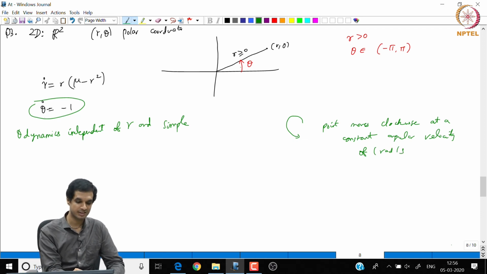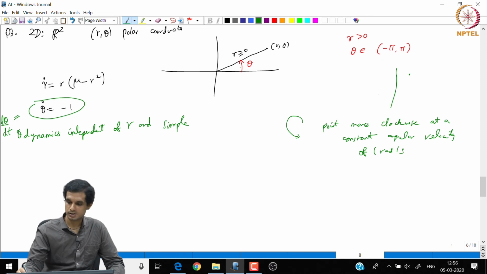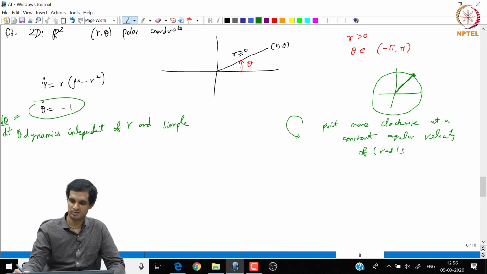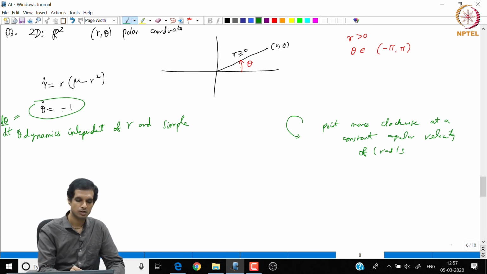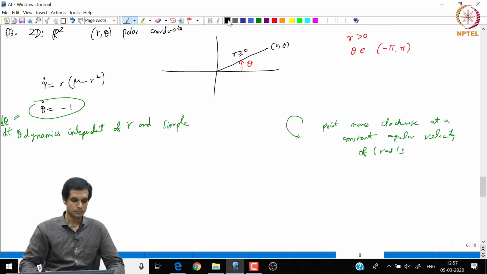Because theta is an angle, the derivative d theta by dt is the angular velocity. So, wherever the point in R2 is, as far as the theta behavior is concerned, it will keep on moving around the circle. If you look at the projection of this dynamics on the circle, it will just move at a constant speed of 1 clockwise. That is what this equation is saying. It is the dynamics in r that is of real importance to us.